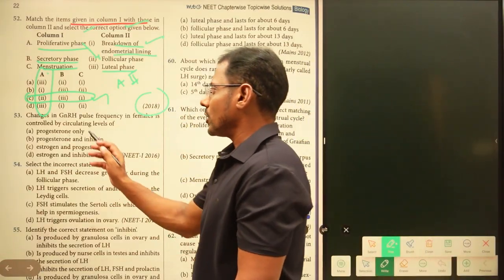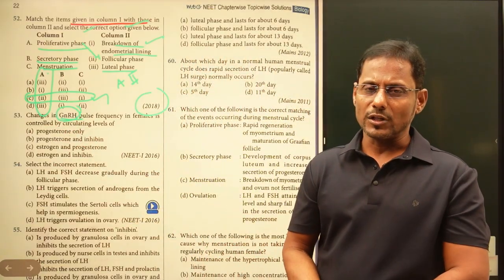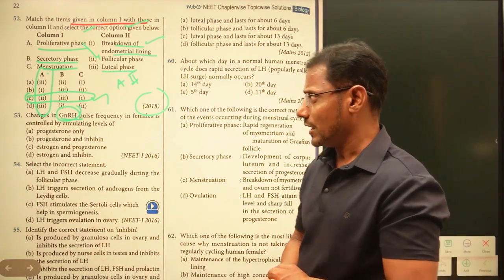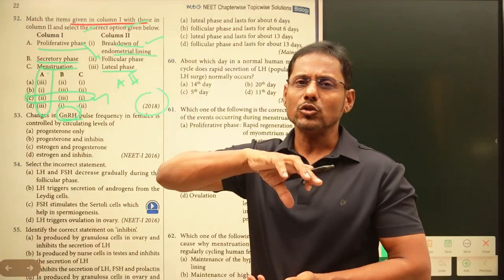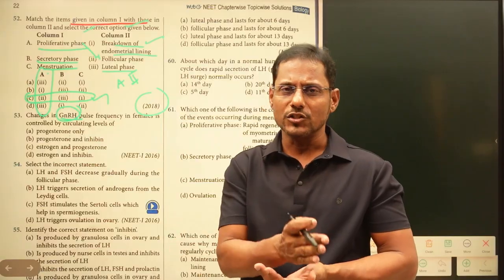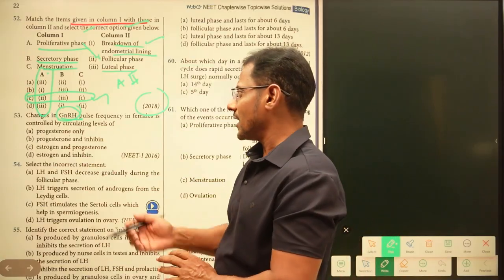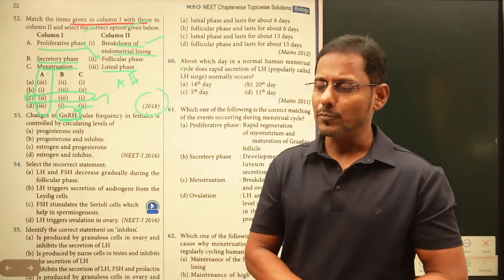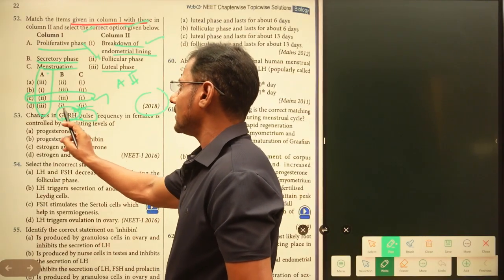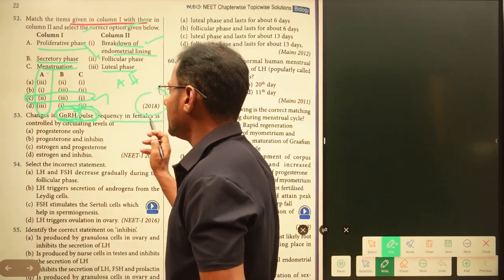Right, changes in gonadotrophin releasing hormone. So from where is it going to be released? It is going to be released from the hypothalamus, and from there the gonadotrophin releasing hormone is going to act on the anterior pituitary. As a result, follicle stimulating hormone as well as luteinizing hormone are going to be secreted from the anterior pituitary. Actually this hormone is secreted from the hypothalamus, right? So changes in gonadotrophin releasing hormone pulse frequency in females is controlled by circulating levels of...